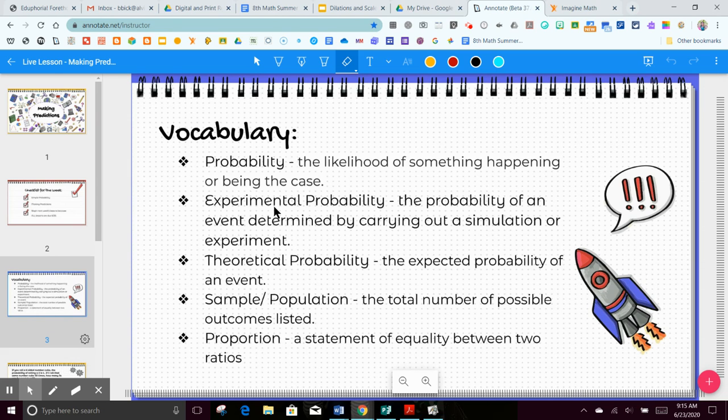Our vocabulary is very similar to the first probability video. Probability is the likelihood that something's going to happen. Experimental probability is pretty self-explanatory. It's the probability of an event determined by carrying out a simulation or experiment. Theoretical probability is the expected probability of an event. And then sample population is all of your possible outcomes. And a proportion is a statement of equality between 2 ratios. Proportions are basically how you're going to make predictions using probability.